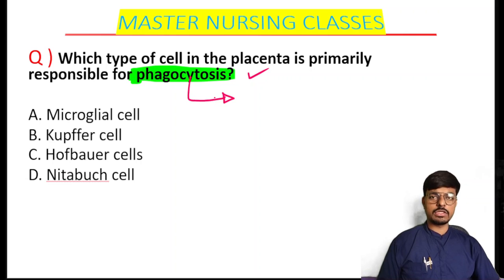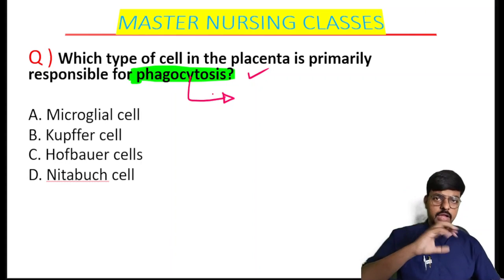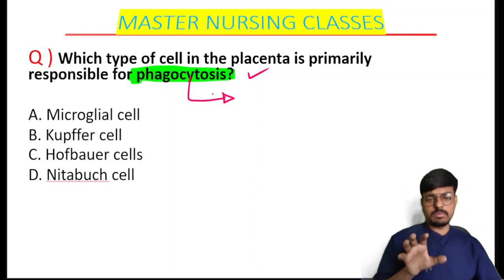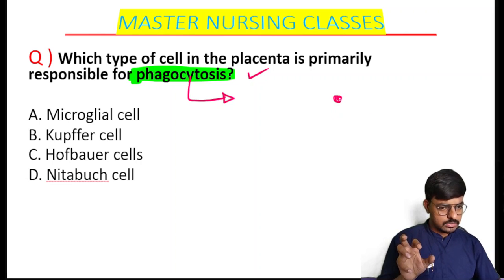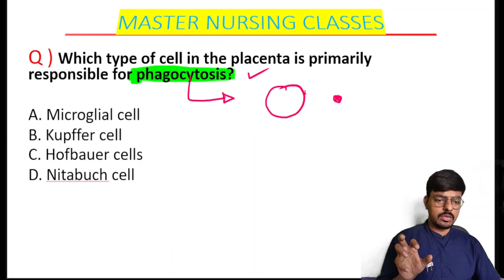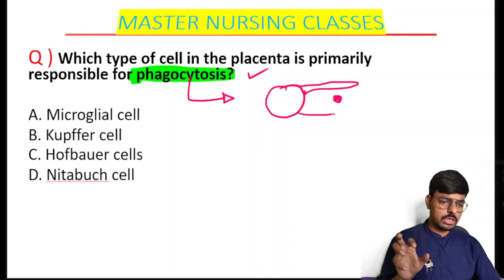Phagocytosis is the process of identifying, engulfing and destroying microorganisms. If any microorganism comes into our body, our immune cells activate. They identify it and elongate the cell, then engulf it, taking the microorganism inside the cell.